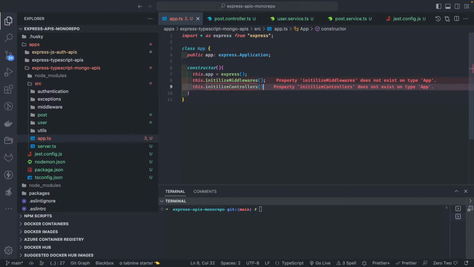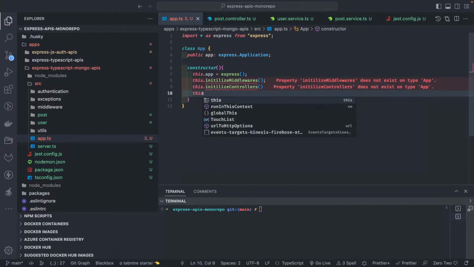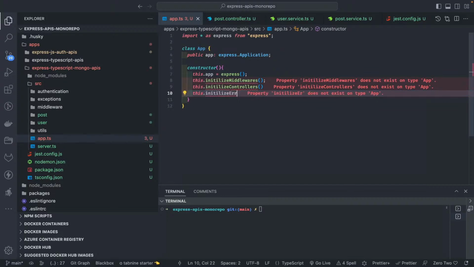So at the app bootstrap, it will check everything. And this.initializeErrorHandling, that also you can do. And you are going to create methods for all of these things.